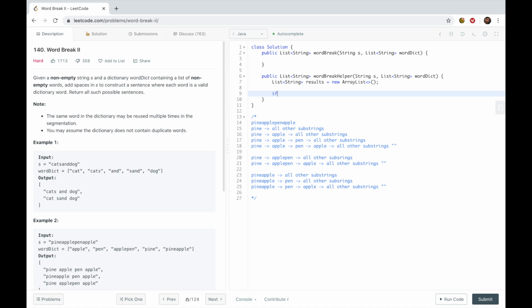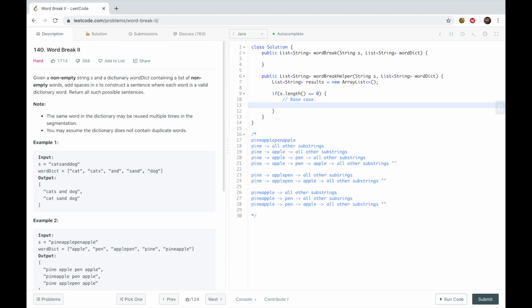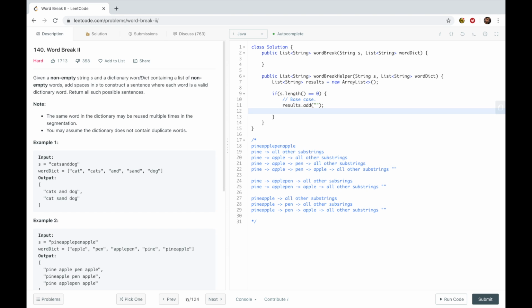If the length of the string is 0, so we have an empty string, then we're just going to want to say, okay, the result list of an empty string is an empty string. That's going to be our possible result. So we're going to add the empty string to it and then just return results.